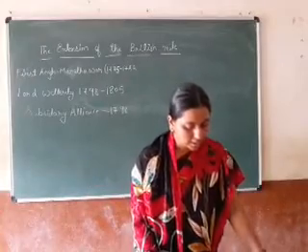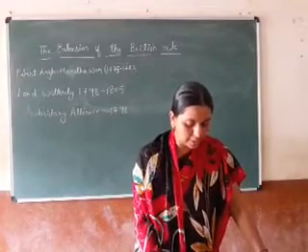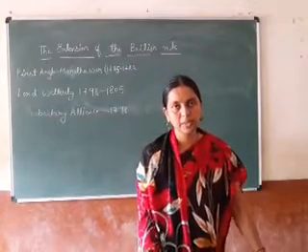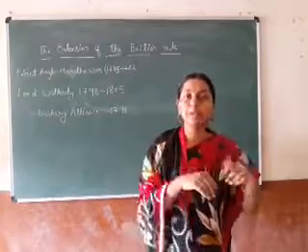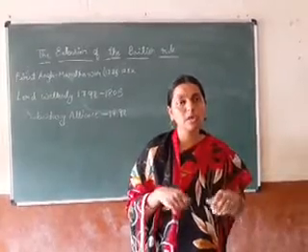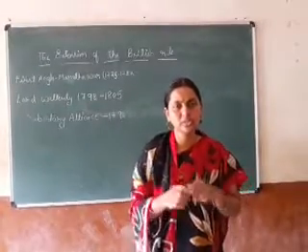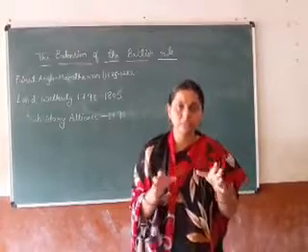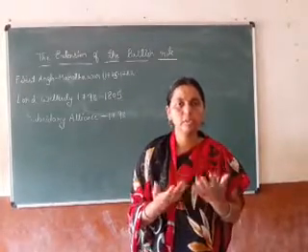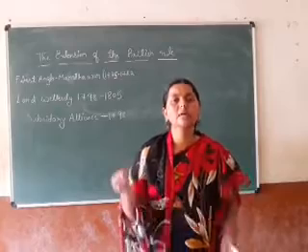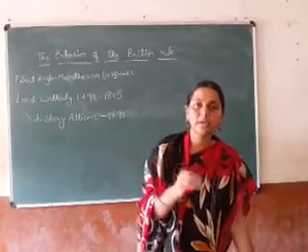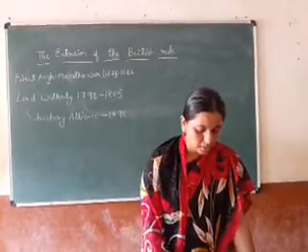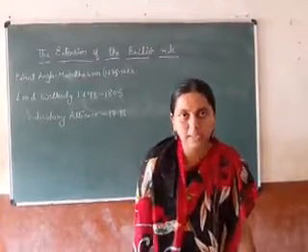Next here, the king had to have a British resident in his court. British resident means any British man he had to keep in his court. Court means where the administration was done by the king. There was a court of the king where the ministers would sit and discuss the administration. There a man of the British had to sit and watch whatever happened. So these were the first three conditions of the subsidiary alliance.